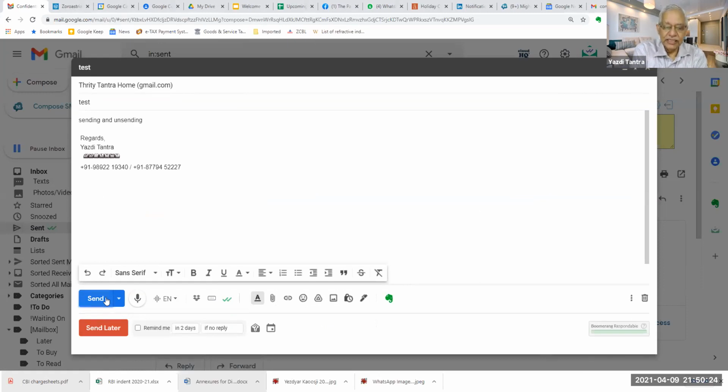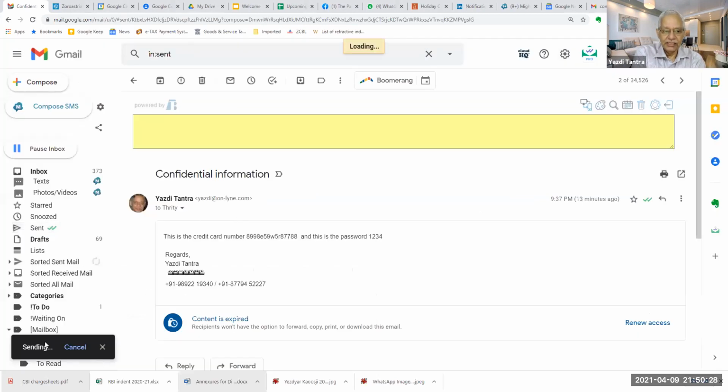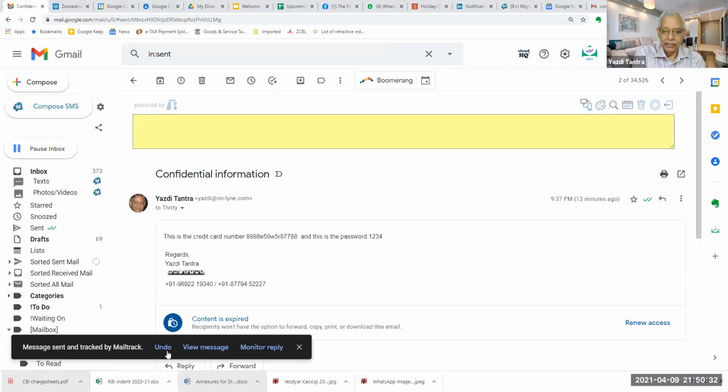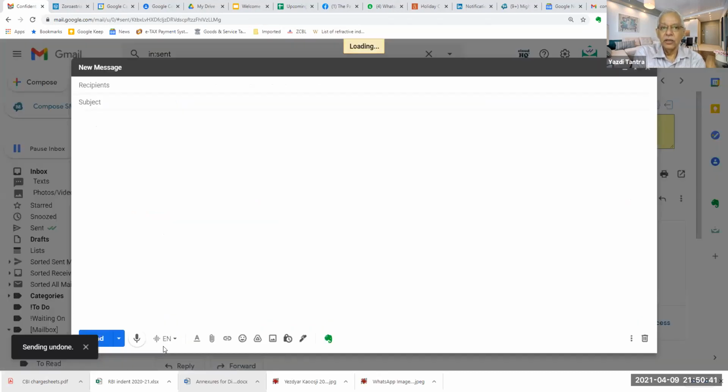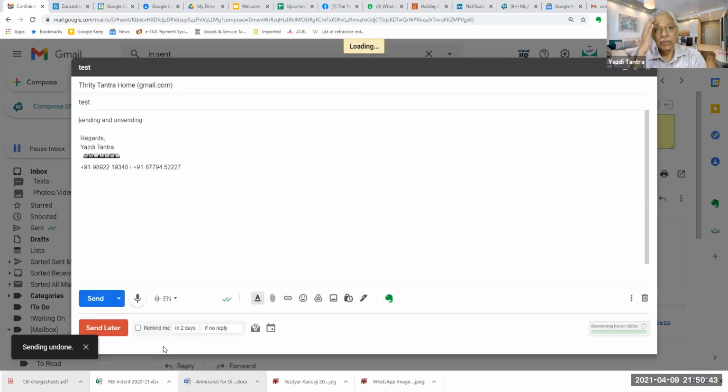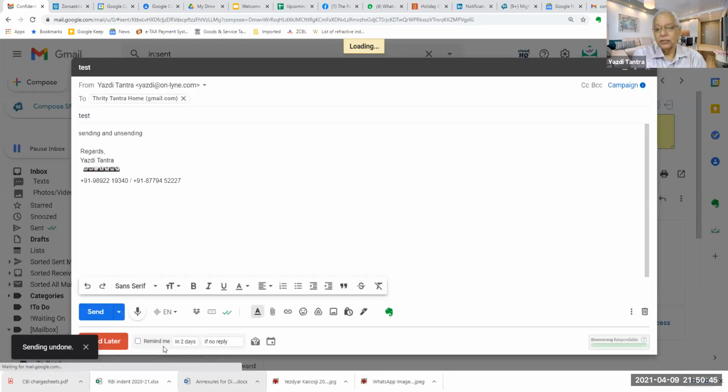Now if I say send, just observe carefully. When I say send, it says sending, and then you have this option to undo. So there is a window of 30 seconds. You can say undo and the mail will be recalled. But beyond 30 seconds, you cannot recall a mail. Then you are on your own, because then there is no limit.